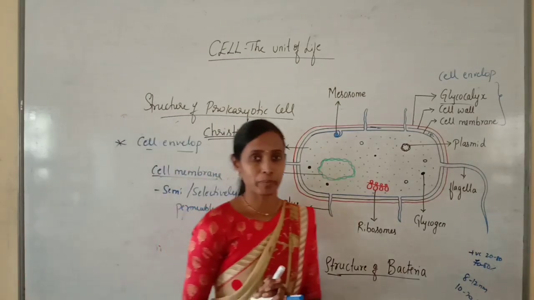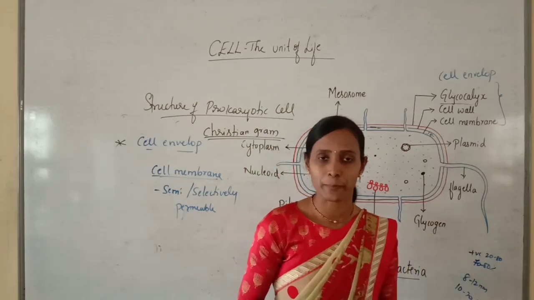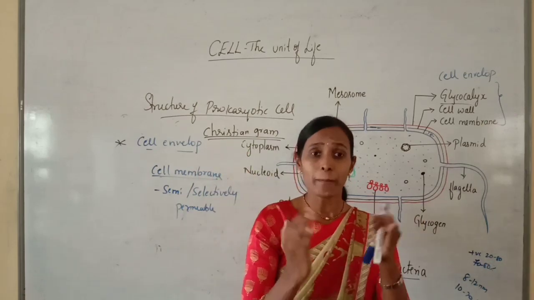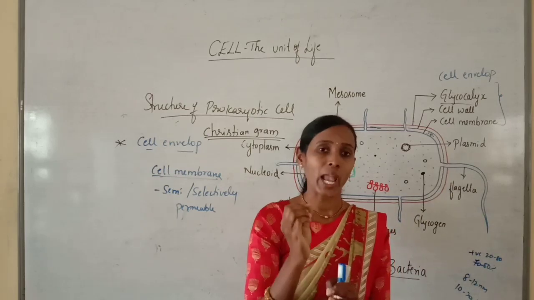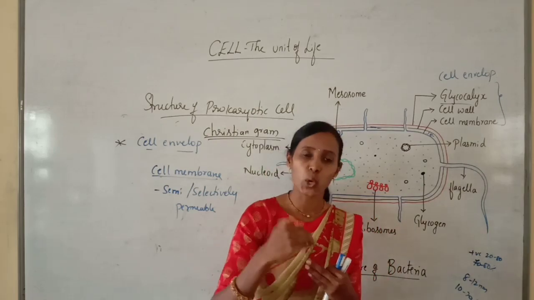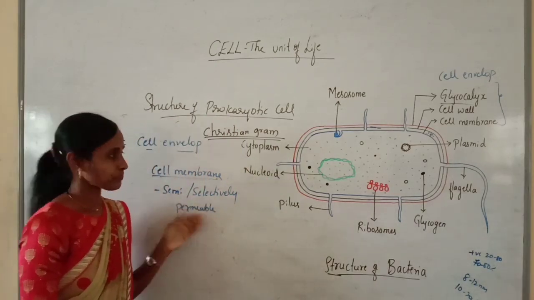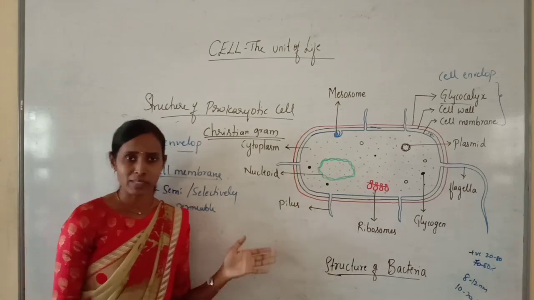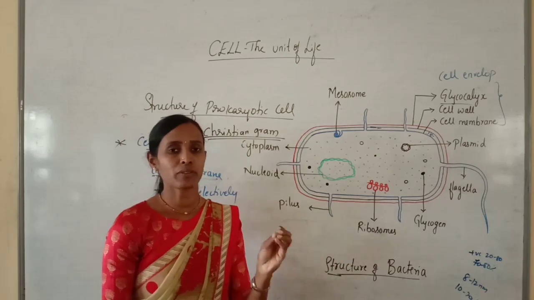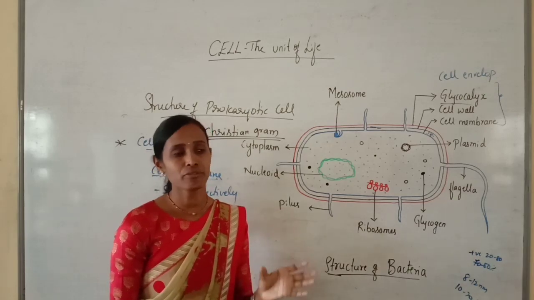Why is it called selectively permeable? Because this membrane will allow only selected molecules to enter into the cell. Sometimes the glycocalyx and cell wall will allow all the components to enter. But this cell membrane is very specific and selective. Only the components required by the cell will be allowed to enter. That's why it is selectively permeable in nature. And the structure of the cell membrane is exactly similar to that of eukaryotes. So in eukaryotes also we can find the same structure of cell membrane.